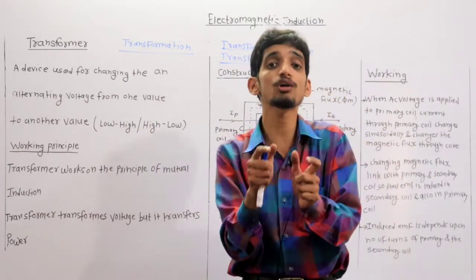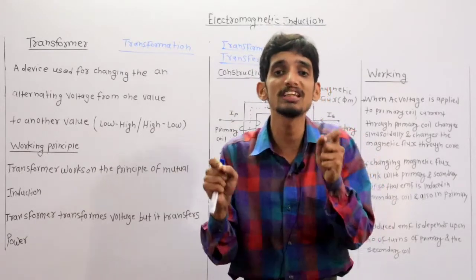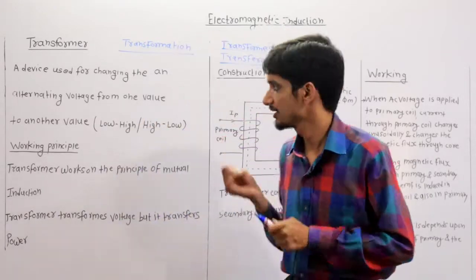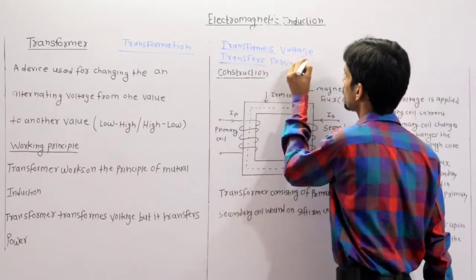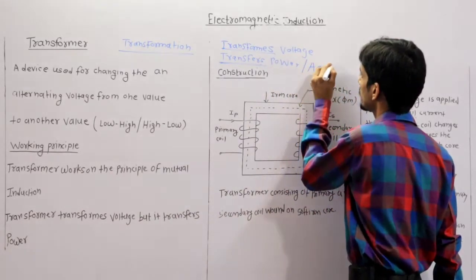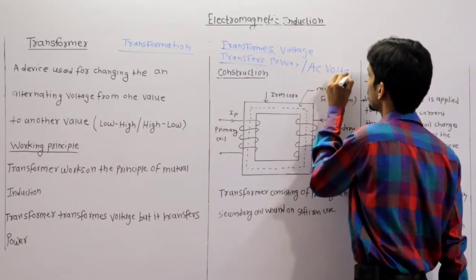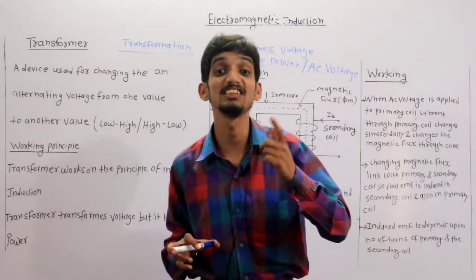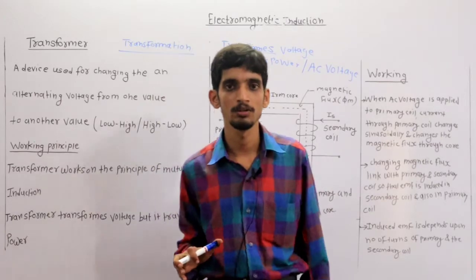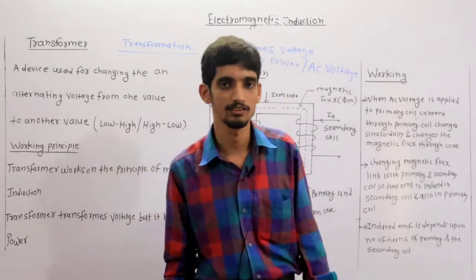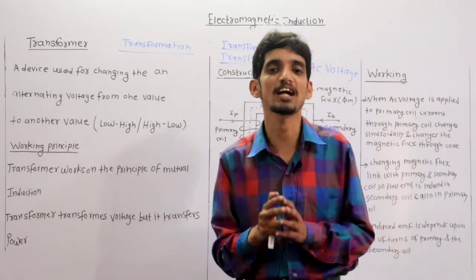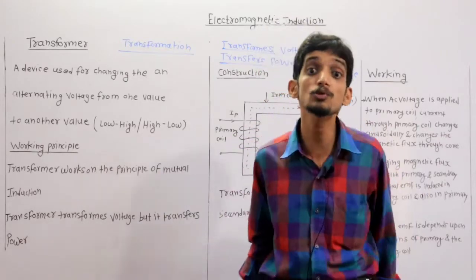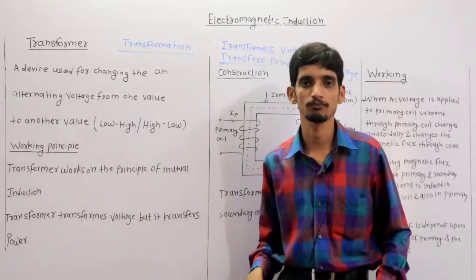This transformer is always used with AC voltage and AC current. You cannot use the transformer with DC voltage. Why? We will discuss it. So these are the basic facts and information about the transformer.